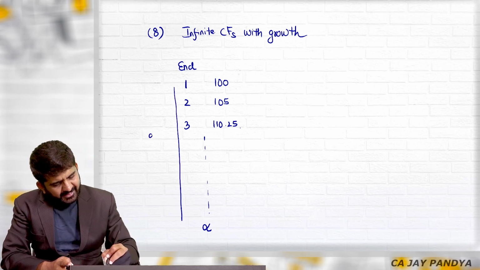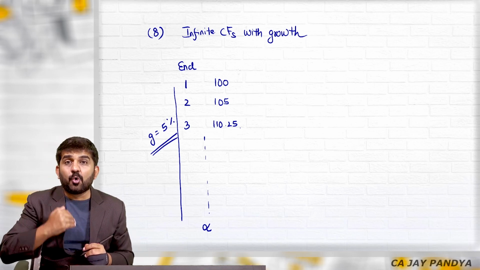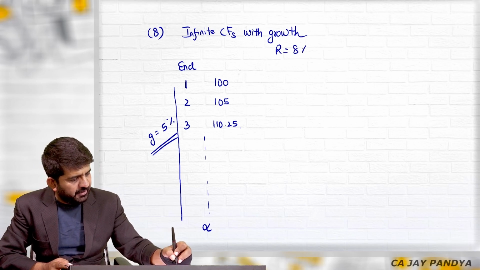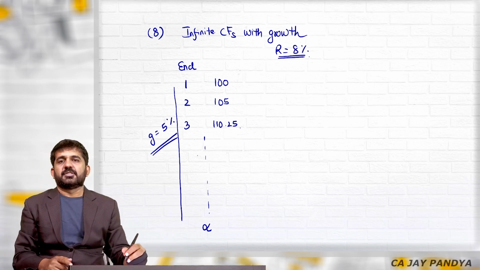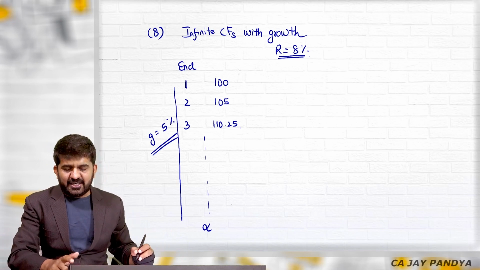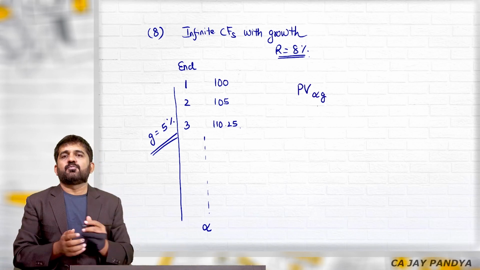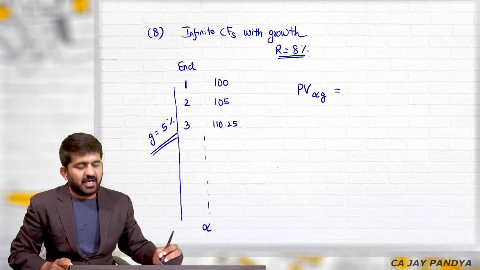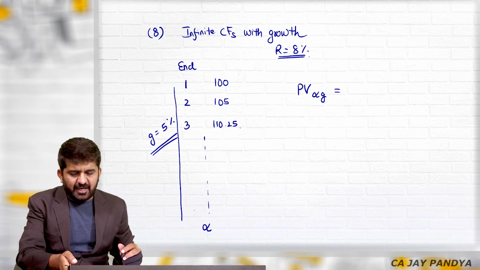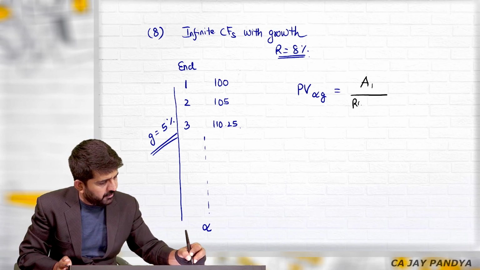What is the growth rate? Every year is 5%. The growth rate is 5%. What is the rate of interest? It is 8%. Discount rate is 8%. Can I find out the present value of this cash flow? Present value of infinite cash flow with growth. The answer is yes. Again, first it is very difficult to find out in a calculator, but by formula it becomes extremely easy. It is amount of first year upon rate of interest.